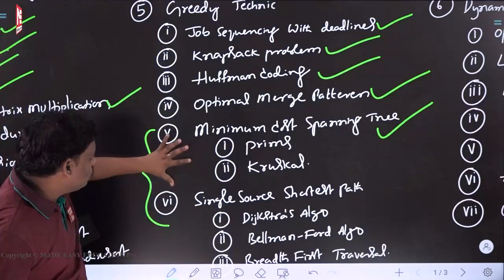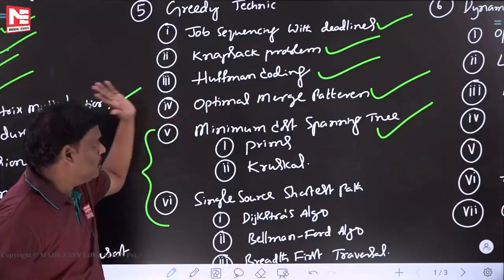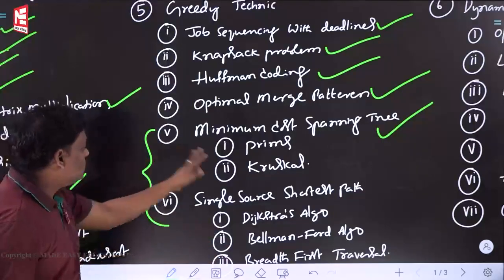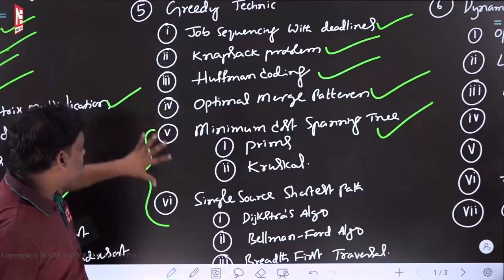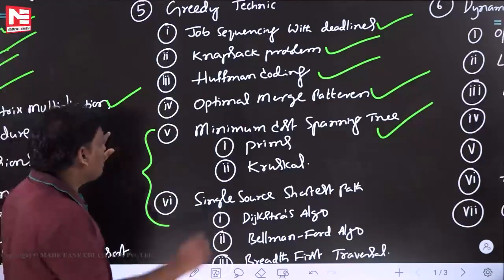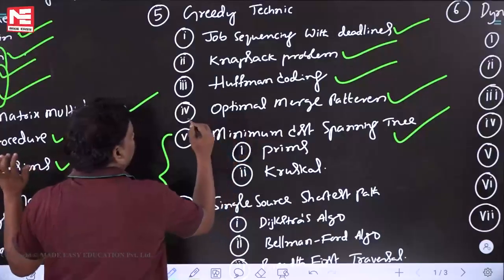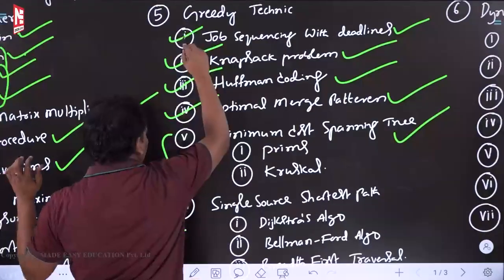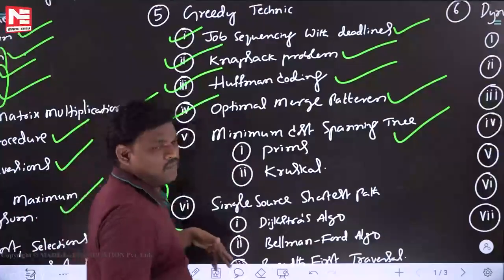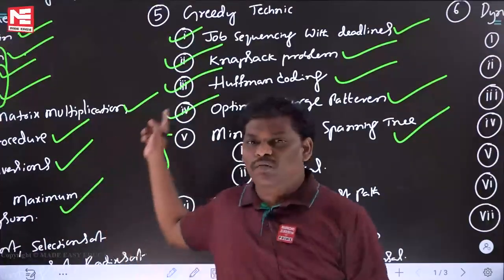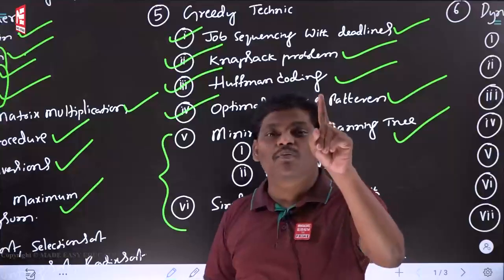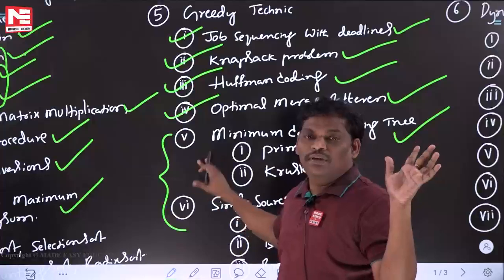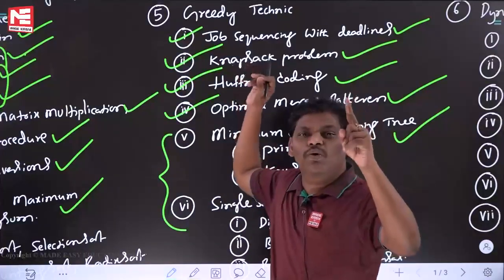Every year 4 marks are coming, mostly 2. Sometimes only 4 here, sometimes only 4 here, sometimes 2 here, a 2 and a 1 mark question. Some distribution is going on. From this greedy chapter, these 2 mostly will come. Sometimes in the GATE examination, from the others also it is given. The best thing is to read all of them once; they are very easy. Whatever applications I wrote in the total greedy chapter, read all of them one time. Most importantly, these 2, the 5th one and 6th one. These are also required, and they are very easy also. Please go through them one time.